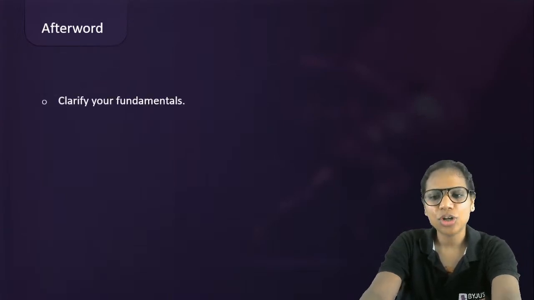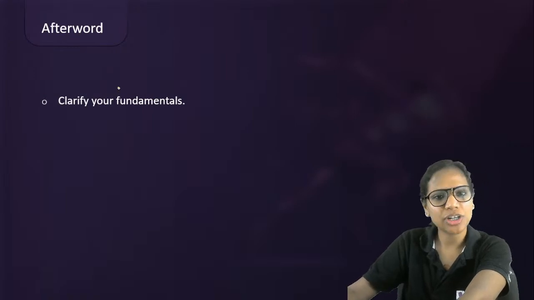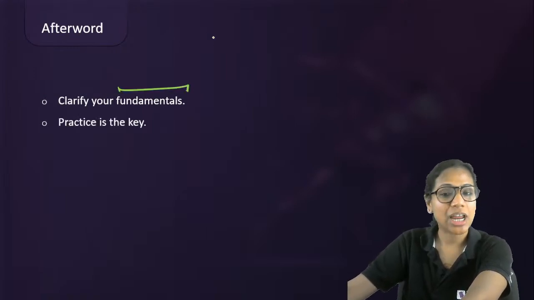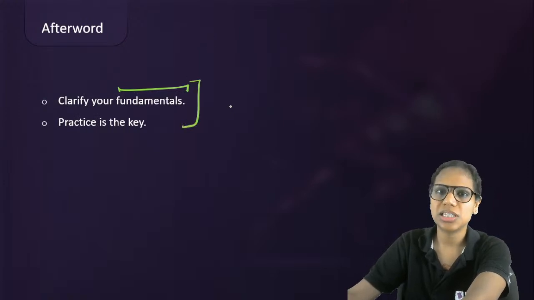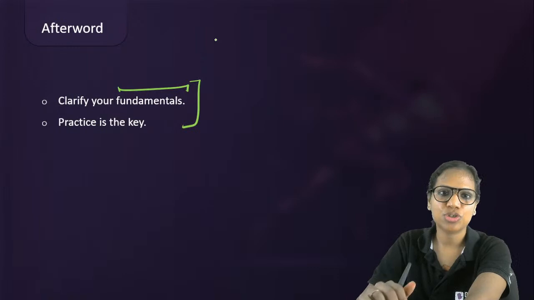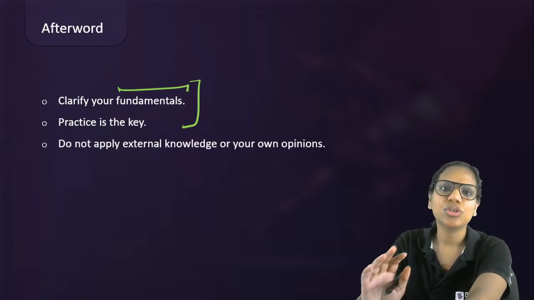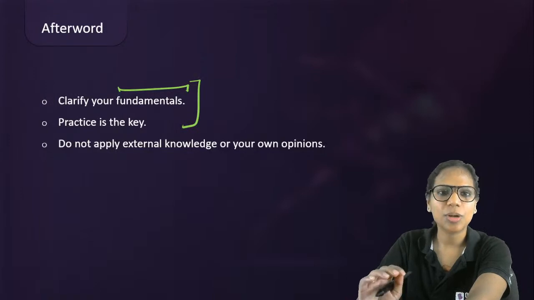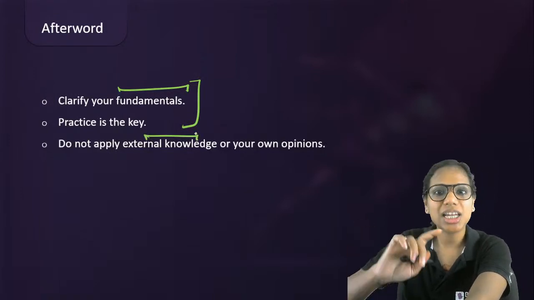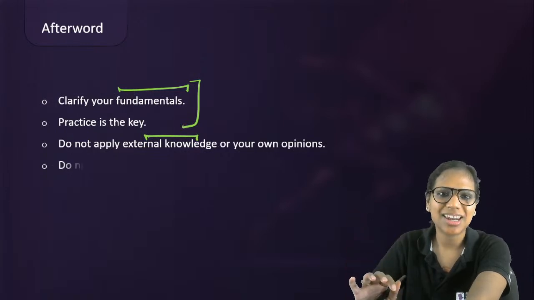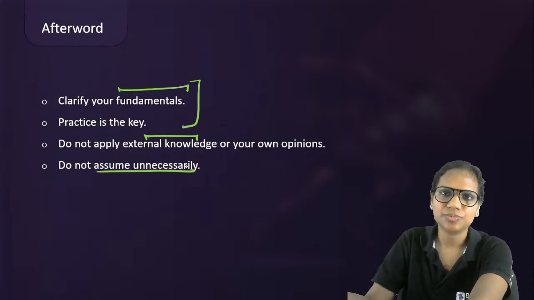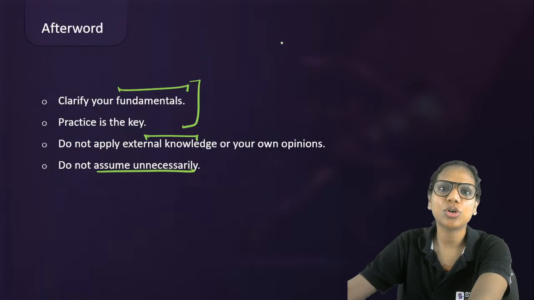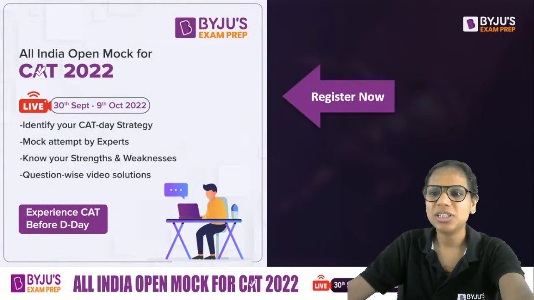So this was about some question types that we did today. Now, of course, what you should do later on is that your fundamentals should be clear, your basics should be clear. Practice is the key. Practice as many questions in verbal reasoning as you can lay hands on, particularly from the NMAT official guide. Do not apply external knowledge or your own opinions while solving these questions. Apply just logic, no knowledge unless it is common knowledge. It's a very common thing, right? And do not assume unnecessarily. If we have to make a lot of assumptions, that means the option that we are given is probably not very logically sound, right? So just keep these things in mind and you'll do well in verbal reasoning.